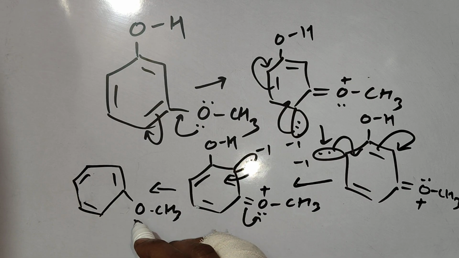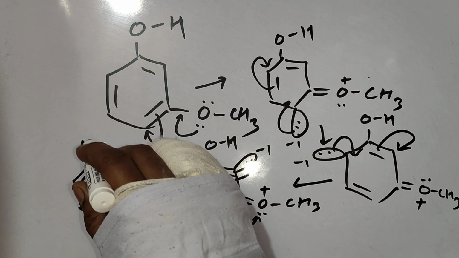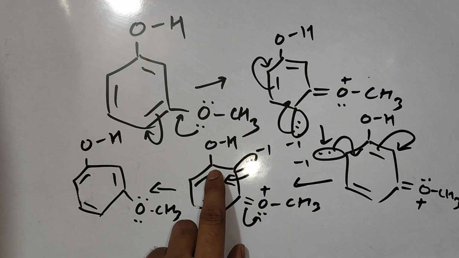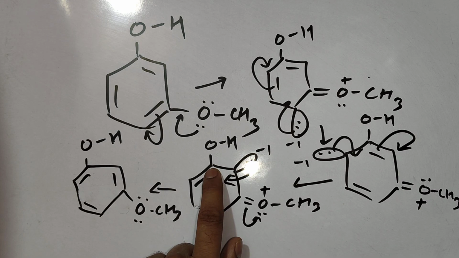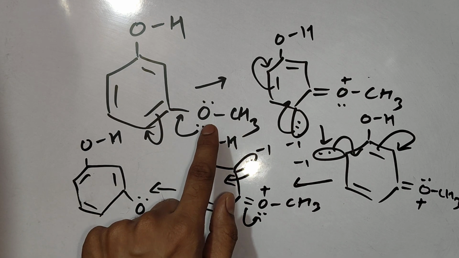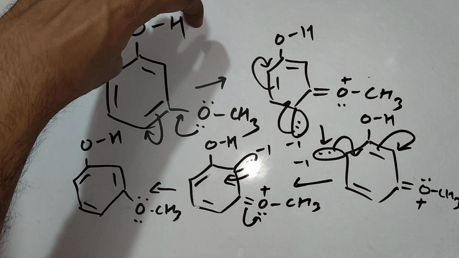Oxygen will get its pair of electrons back, so the positive charge will finish and the resonance is completed. You can check that during this whole resonance, electrons are not coming on this carbon to which OH is connected. Means from the meta position, OCH3's plus R effect is not going to affect the OH group.